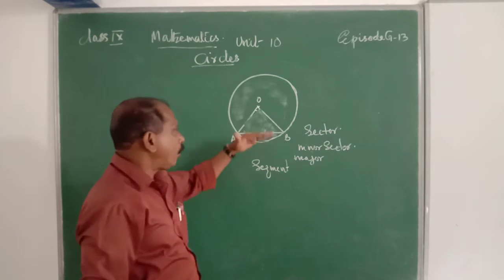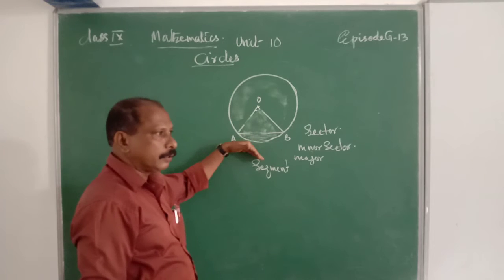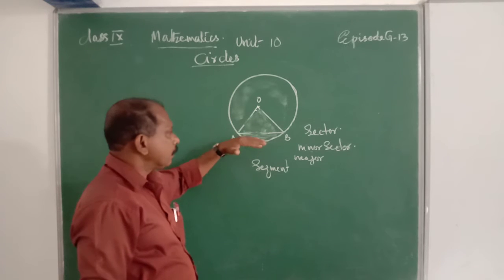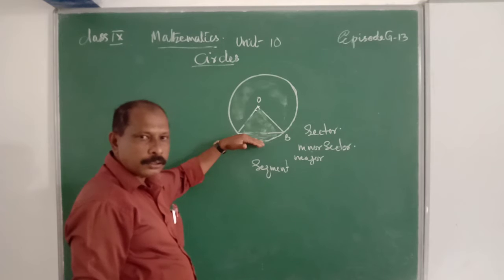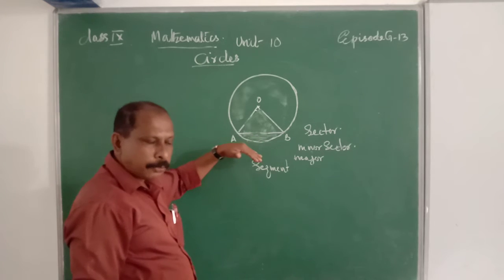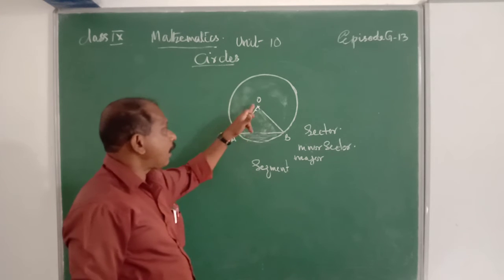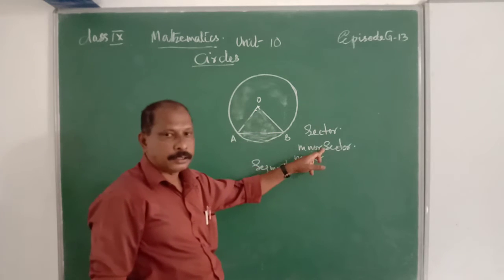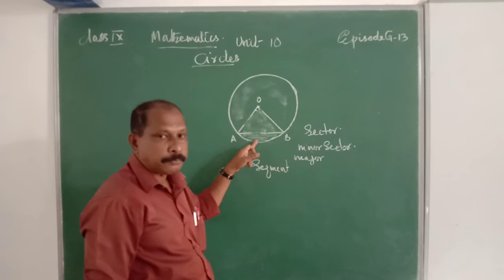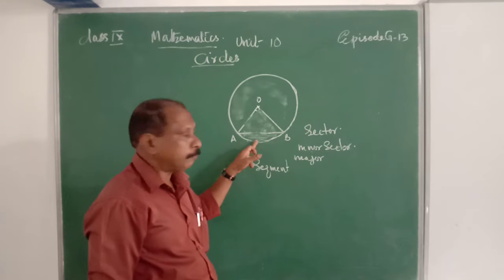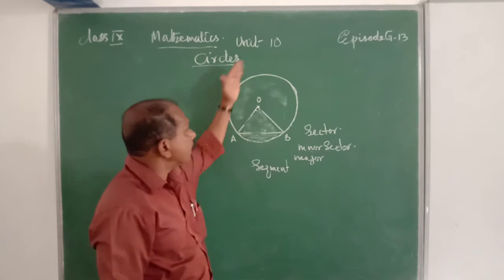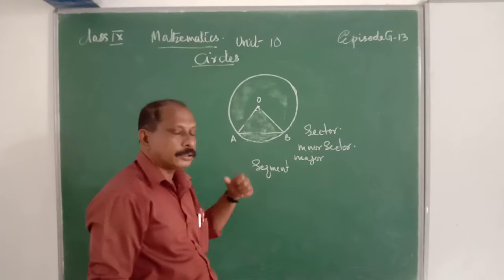The part of a circle cut off by a chord is known as the segment. Listen, this sector is a minor sector. Therefore, this is the minor segment. And all the other part of that one is the major segment.